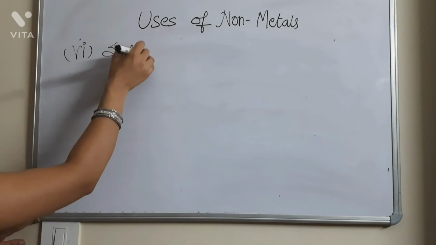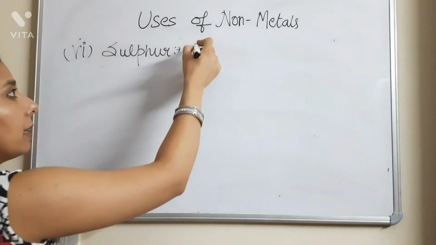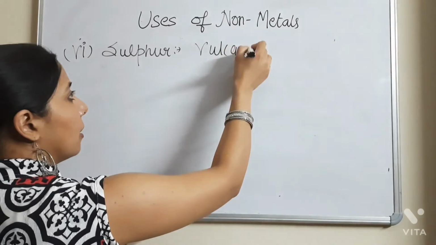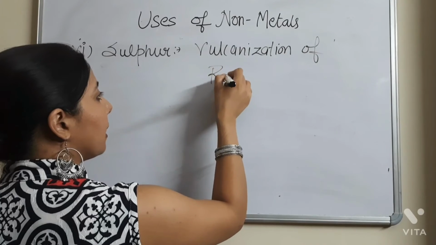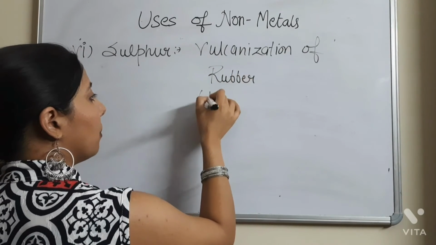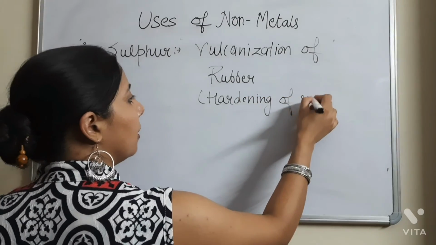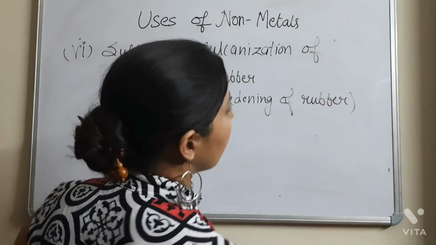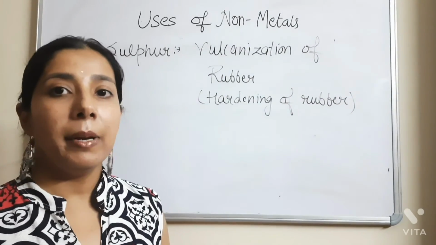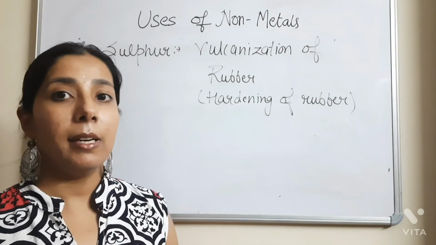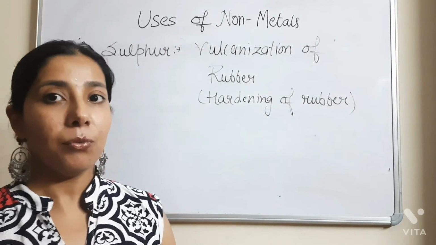Now sulfur. Sulfur and phosphorus are used for making firecrackers, but sulfur is also used in the vulcanization of rubber. What is meant by vulcanization of rubber? It means the hardening of rubber. This hard rubber is used in making the vehicle tires. The tires of the vehicles, buses, trucks, cars, they are made with a very hard rubber. That hardening of the rubber is done with the help of sulfur. And this process of hardening the rubber is known as the vulcanization of rubber.